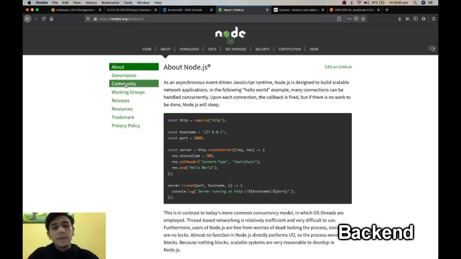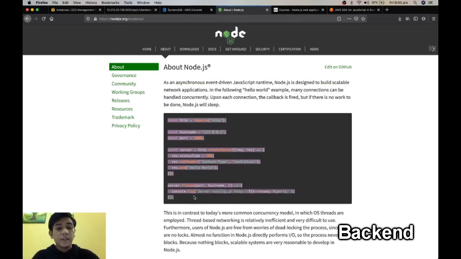Basically, a backend handles all the processes that the client does not see, which is everything from connecting to the database, fetching data, inserting data, to connecting to other services. As for our implementation, we are using Node.js. The specific reason is that it is asynchronous, which means connecting to other services via HTTP is very fast and easy, because we don't have to wait for the completion of the response to proceed to the next instructions, which makes it very scalable and fast.